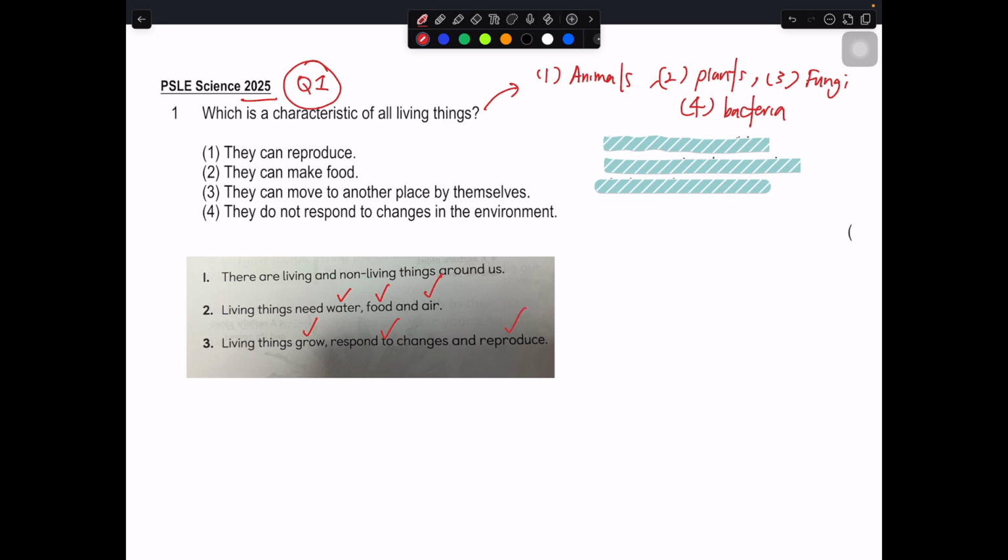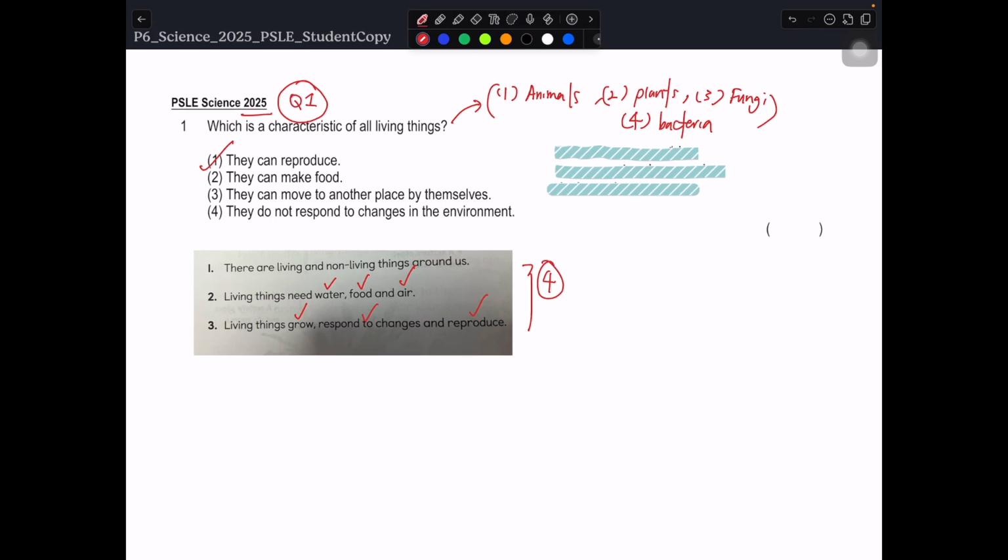These are usually the 4 characteristics shown by living things, to show that they are living things. So number 1, they can reproduce. Yes, all living things can reproduce. Animals, fungi, plant, bacteria, all can reproduce. All living things can reproduce to ensure continuity of their own kind. So in this case, number 1 is the correct answer. But let's take a look why the rest of them are not the answer.